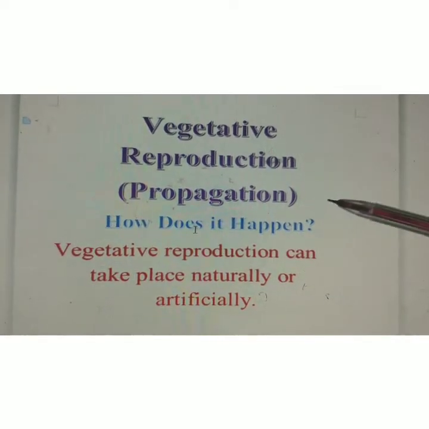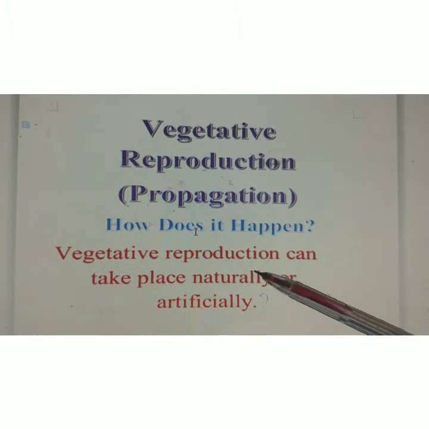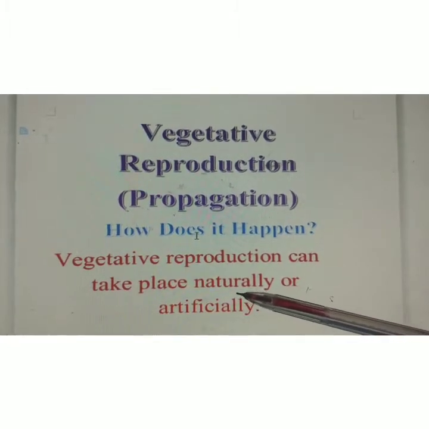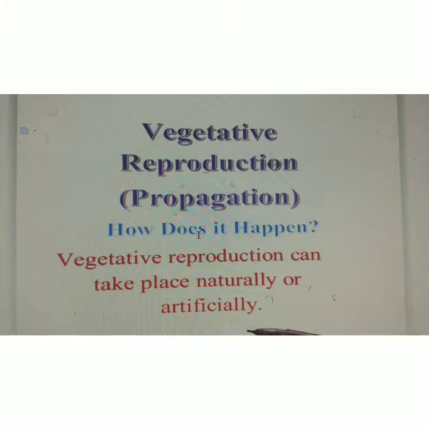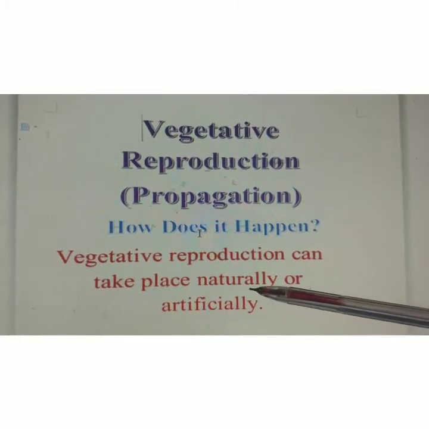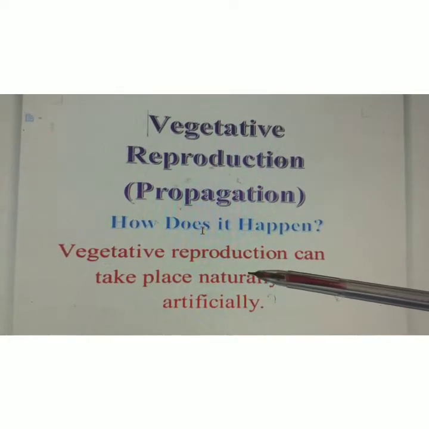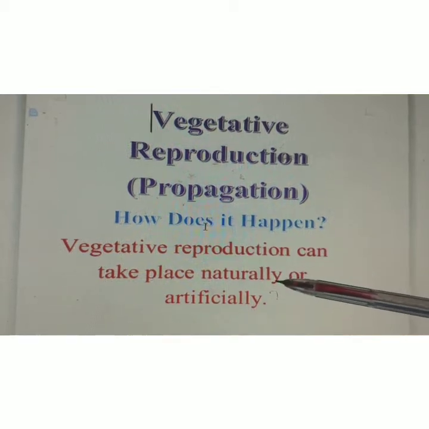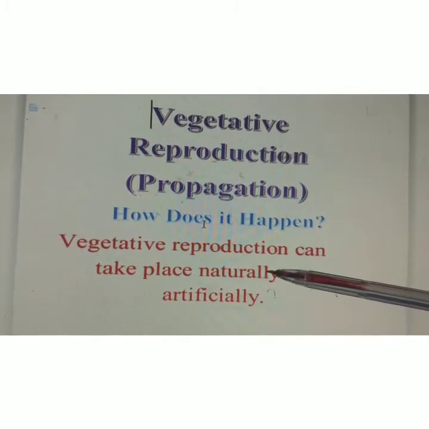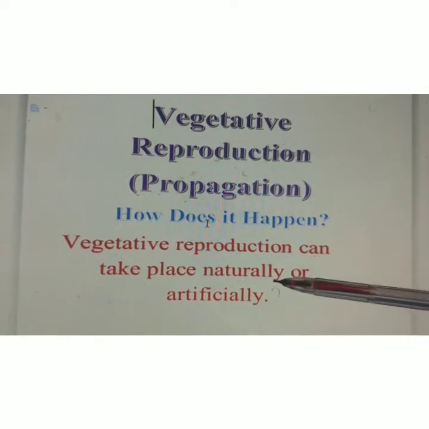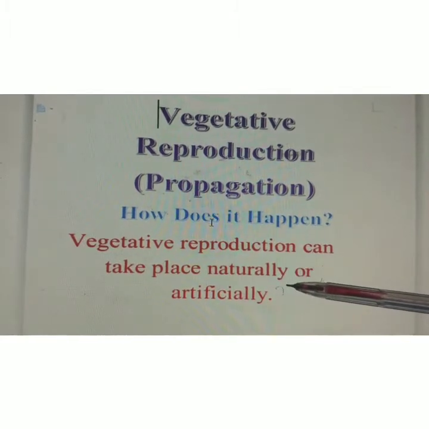Now, vegetative propagation can take place naturally or artificially. Naturally means on its own. Vegetative propagation may take place in nature, and then we call it natural vegetative propagation.